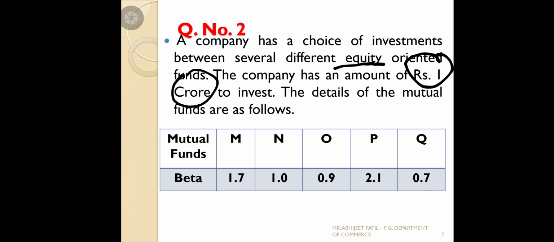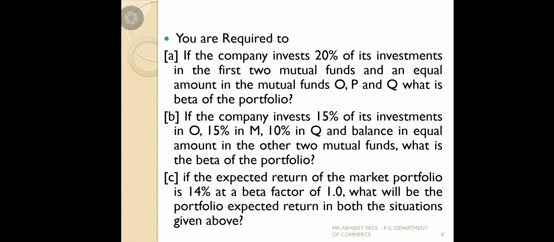So they want to invest in equity oriented mutual funds. They have 5 equity oriented mutual funds, and their beta is given. What is the performance of mutual fund M relative to the market? That is, how the market performance will fluctuate compared to your mutual funds M, N, O, P, Q, which are equity oriented. So the company has 1 crore and is going to invest in 5 alternatives. How much amount will be invested in M, N, O, P, Q? How we decide should be calculated based on the situation. See the question given.